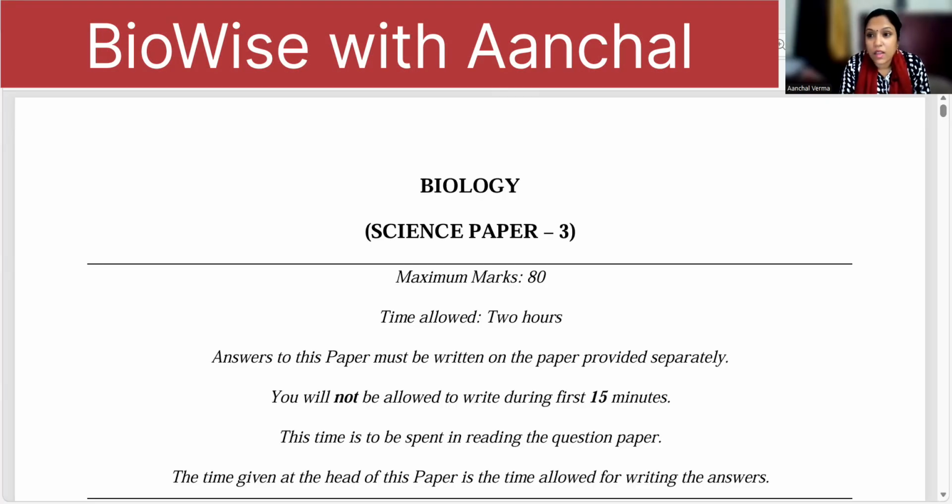Let us solve one more year question paper, that is the 2023 paper. I don't think you have enough time to go and solve the entire paper and get it corrected. So it's better to go through the questions and see how answers must be written, so that you can also understand how much preparation is done and how much is still pending. Let us proceed with the 2023 question paper of the ICSE board examination.